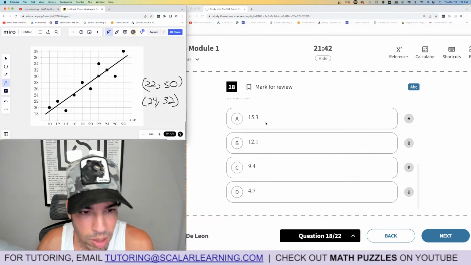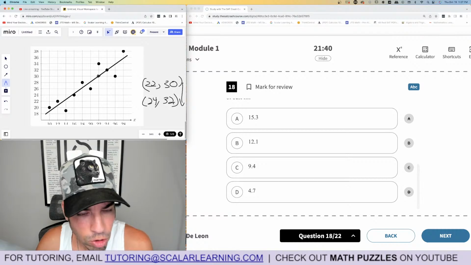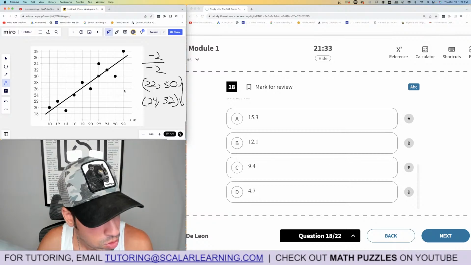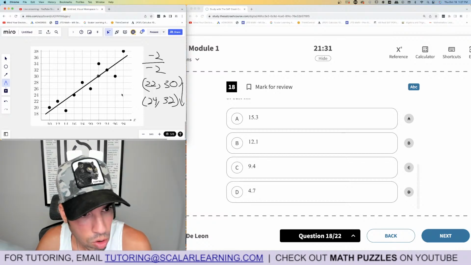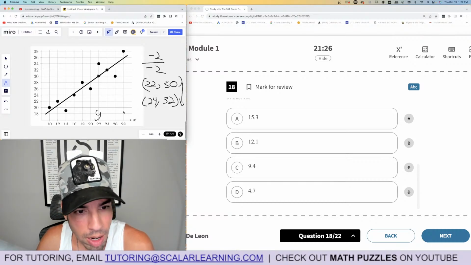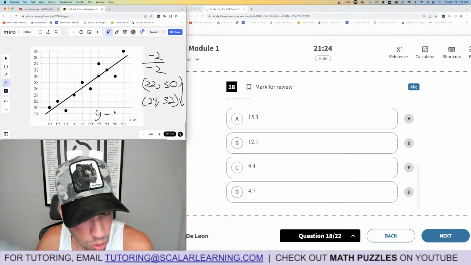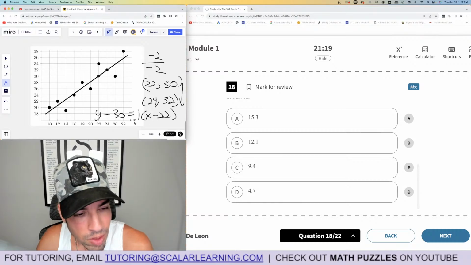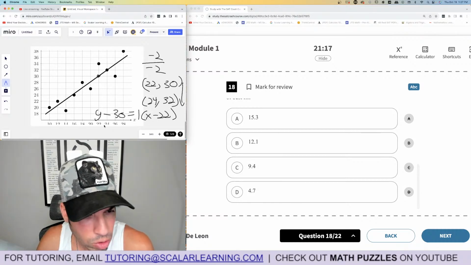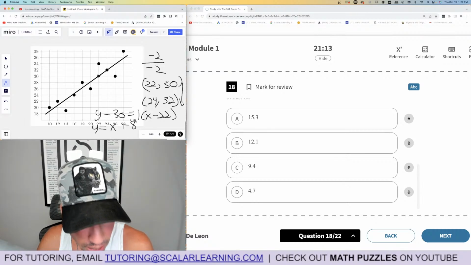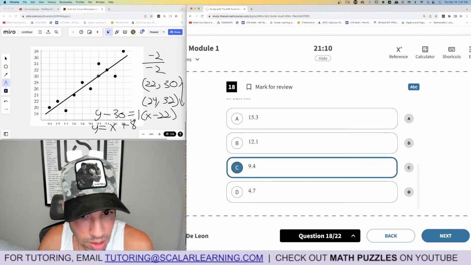What were they asking? Y-intercept, right? So subtract down: 30 minus 32 is negative 2, 22 minus 24 is negative 2. Is the slope 1? I guess it's almost the slope of 1. All right, it's an approximation. And then use point slope. Let's use the top coordinate: y minus 30 equals 1 times x minus 22. To get the y-intercept, I'm just going to add 30 to both sides. y equals x minus 22 plus 30, which is 8. So it should be approximately 8. So I'm guessing it's 9.4.